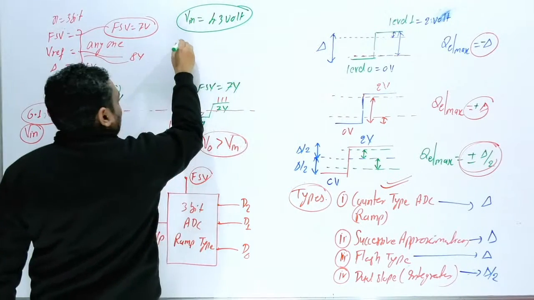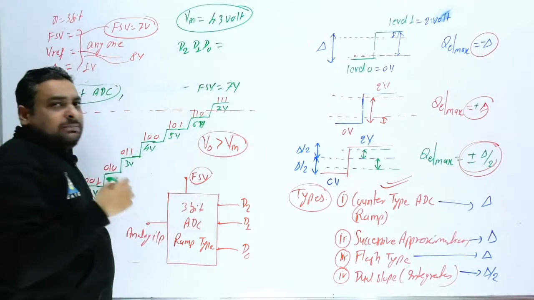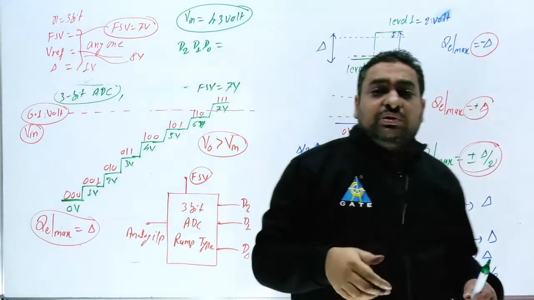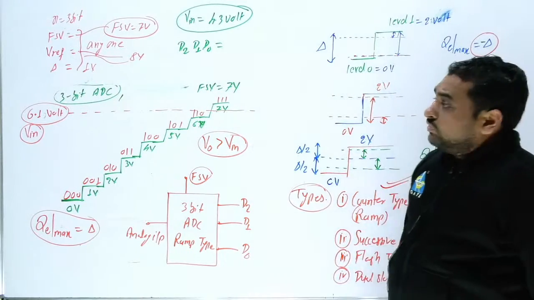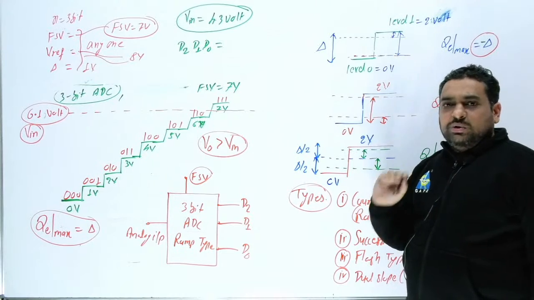Then what will be the D2, D1, D0? What will be the corresponding binary? Some student will write the answer here as 4100. Some student will write here the answer 5101. These are the mistakes. Some student will stop at the upper portion. Some student will stop at the lower portion.